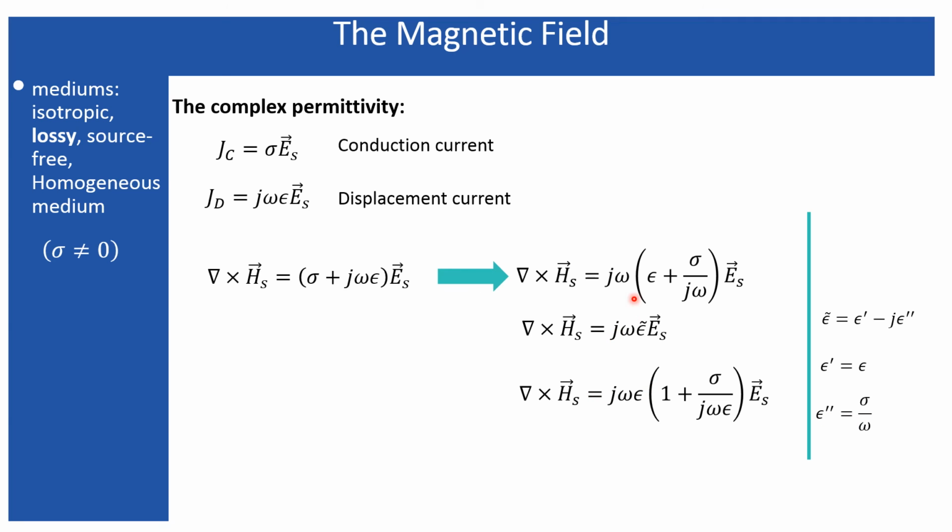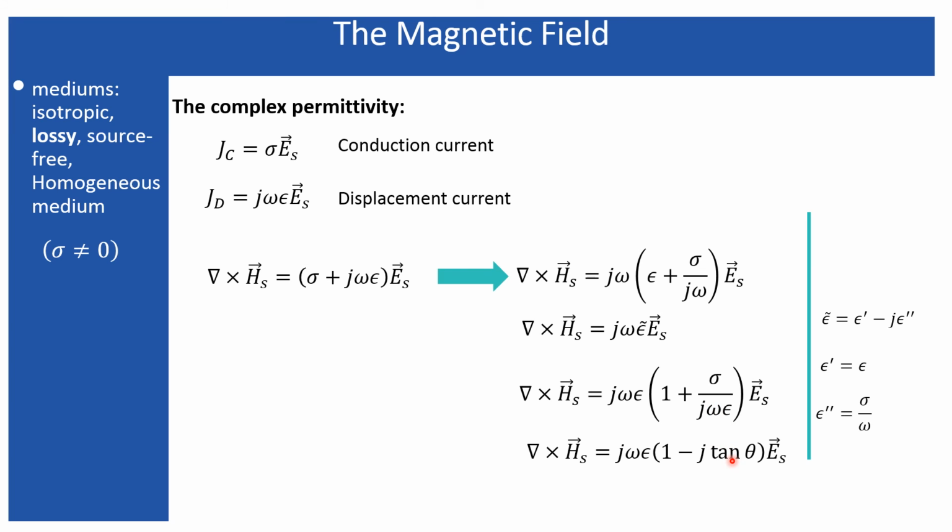Another representation of this equation is that if you take this epsilon out, so j omega epsilon out from over here, so this sigma by j omega epsilon, or sigma by omega epsilon, I just told in my last slide that this one is the loss tangent, and therefore you can directly put the loss tangent over here.